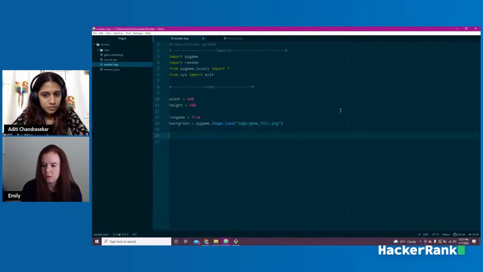Then we're going to set up the actual screen. So screen equals, and again, we're going to use the Pygame package here. Display, set mode. And this basically just takes a tuple, width and height, which we set up above.